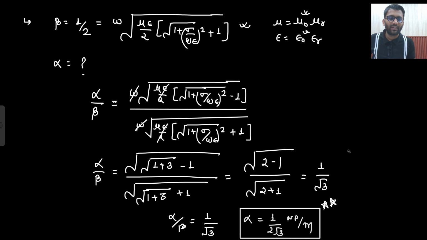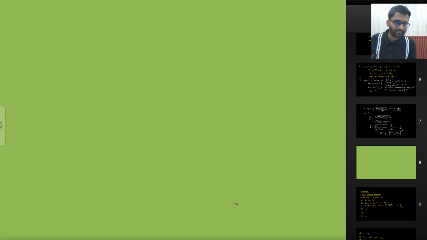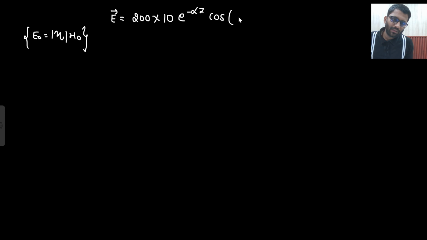Okay, let's write down in the next page only, because I need to write down the expression of alpha as well. So I will add a page. Just one sec. Yeah, so I need to write down the expression of electric field. So how will I write it? 200 into 10. Why 200? Because you know that E naught is equal to eta H naught. Right? So 200 into 10 e to the power minus alpha z cos omega t minus beta z. What will be your beta? 1 by 2.